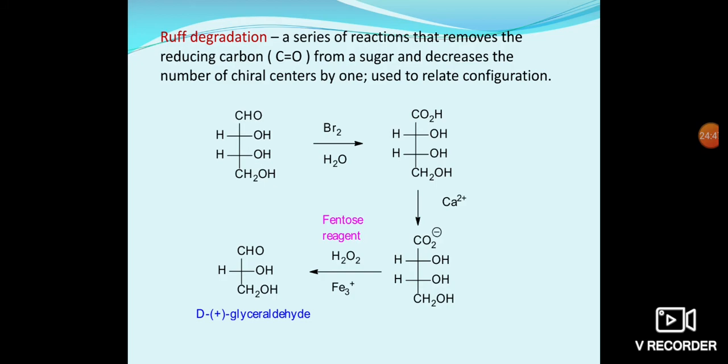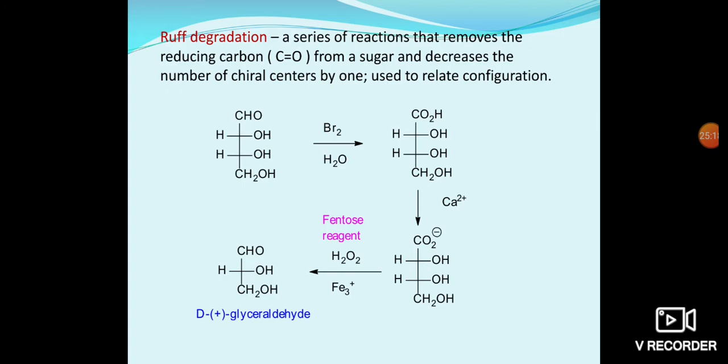Already we have discussed Ruff's degradation, a series of reactions that removes the carbonyl group carbon from a sugar and decreases the number of chiral centers by one. It is used to relate configurations. Here we will find fewer carbon atoms in this Ruff degradation.